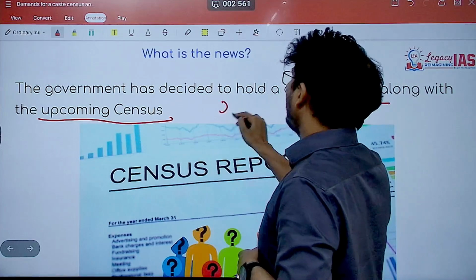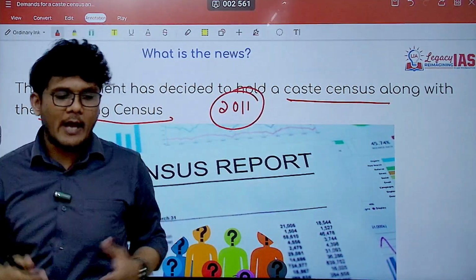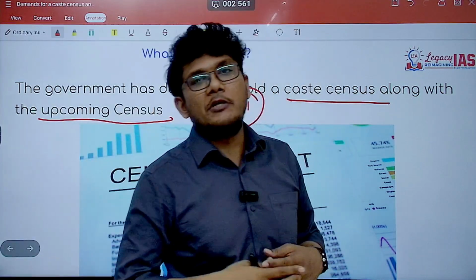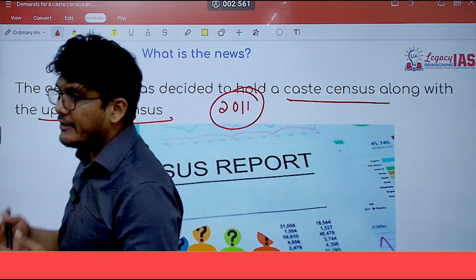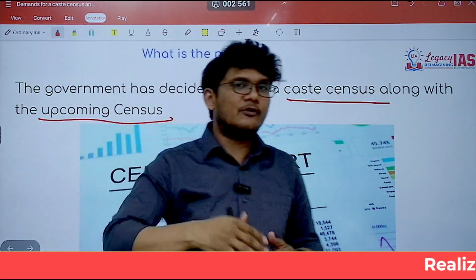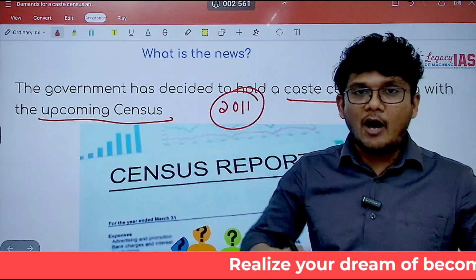The last census took place in 2011. The next was supposed to happen in 2021. However, we know that we faced a huge COVID crisis in the year 2020, as a result of which the 2021 census, which should have happened, was deferred. Until now, it has not started. Now it is about to start.